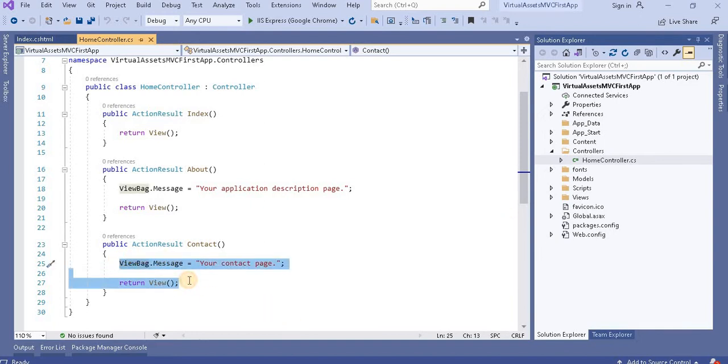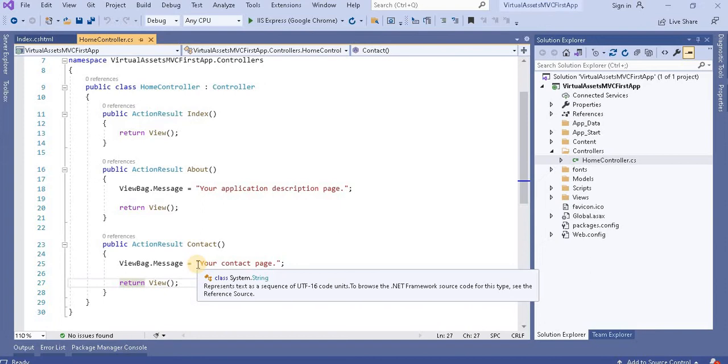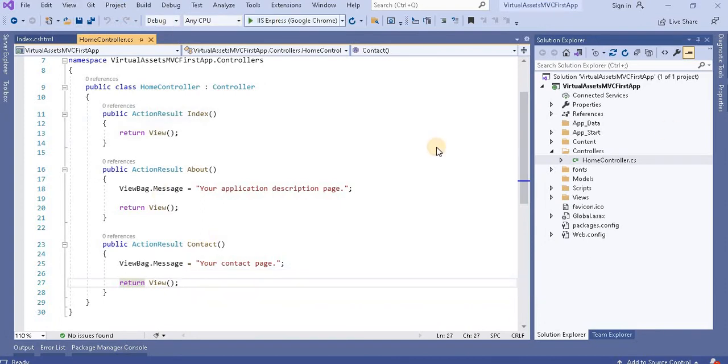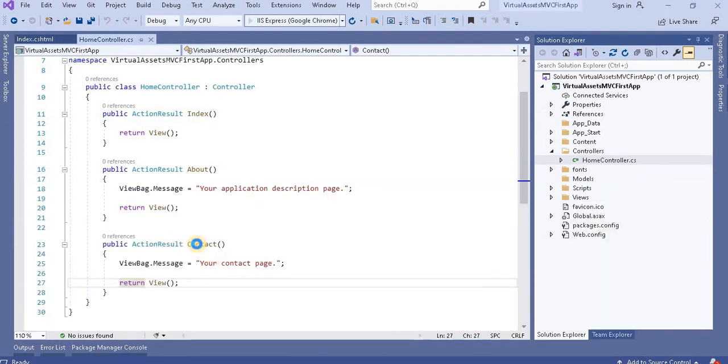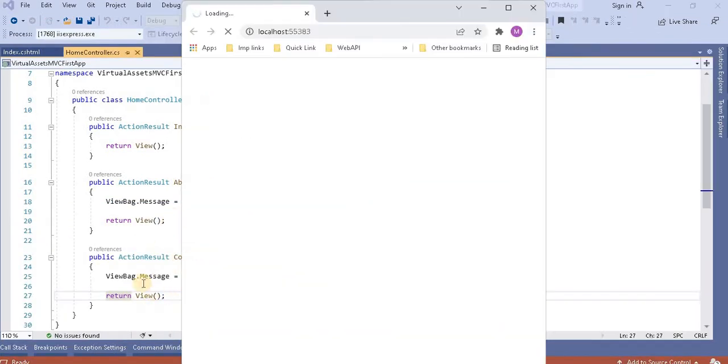Now if I run this application and go to the about page or the contact page, it will hit that particular controller, then go to that particular action method, and the same view we will see on the browser. The major discussion on the view we will see in the coming videos.